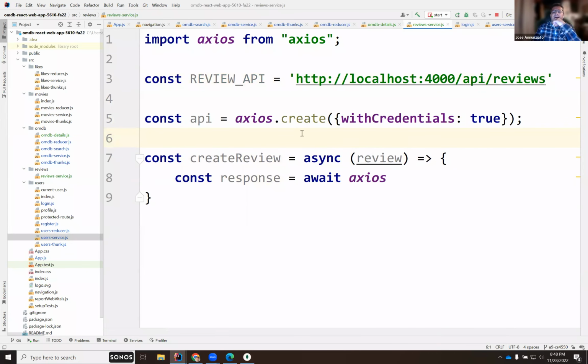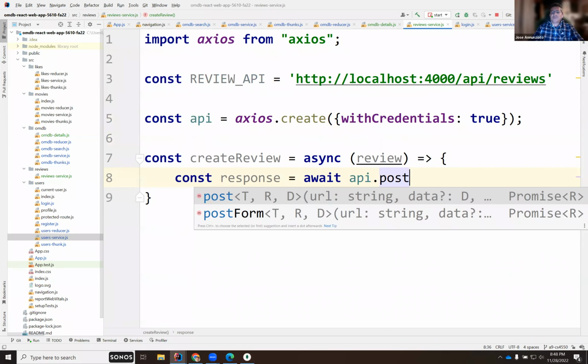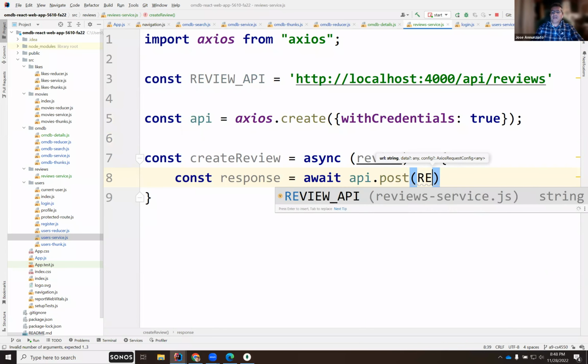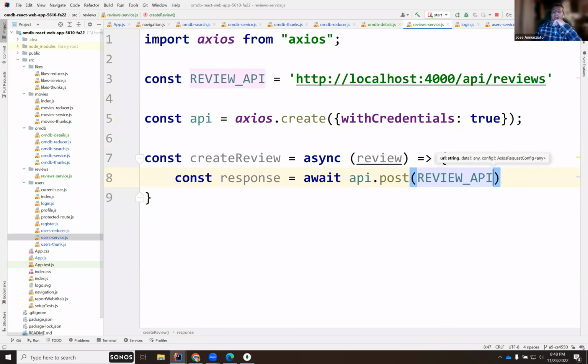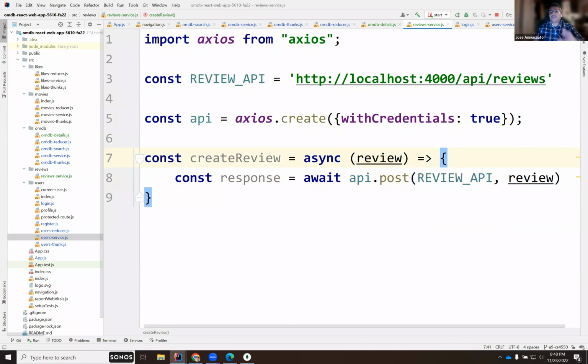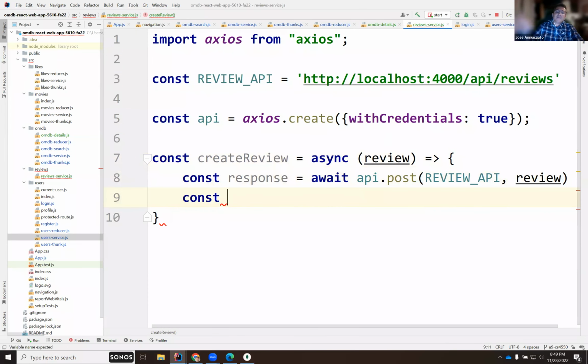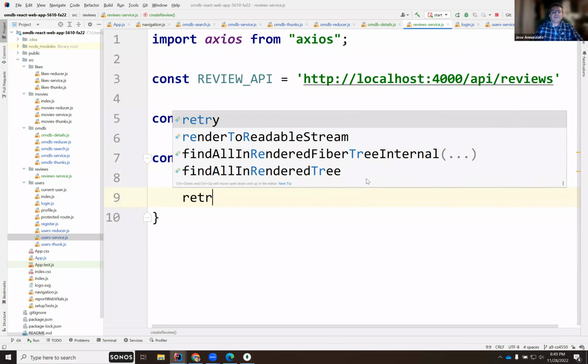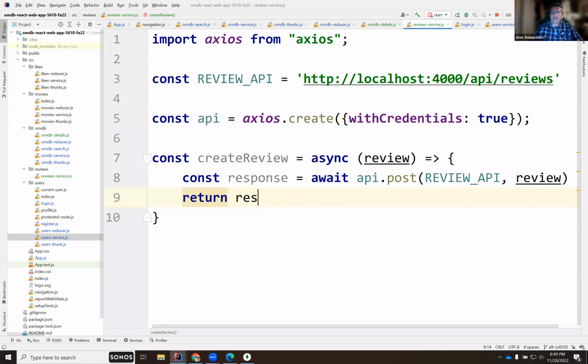So yeah, we need to use the API, and we're going to post to that URL. We're going to post this object. We're going to pass the review object, and the review object should be in the form of the text that you wrote and who wrote it. And we'll respond back. We'll return the actual review that you wrote, response.data.